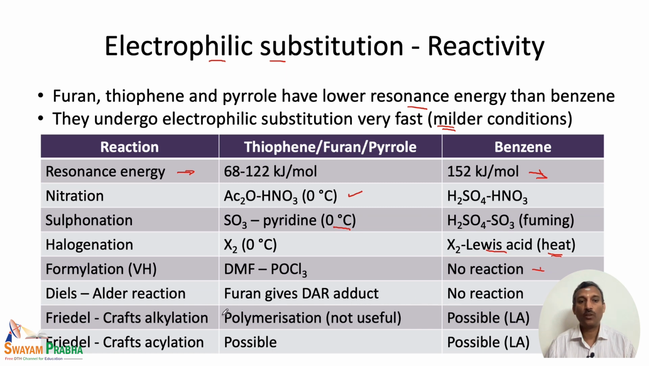And when we talk about Friedel-Crafts reactions, with the help of a Lewis acid like AlCl3, zinc chloride, etc., Friedel-Crafts acylation and alkylation are possible in the case of benzene, whereas in furan, thiophene and pyrrole, these reactions are highly fast. That's the reason they undergo polymerization in the case of alkylation, so it is of no use. And when we talk about acylation, it is possible to acylate heterocyclic compounds using Lewis acid conditions.